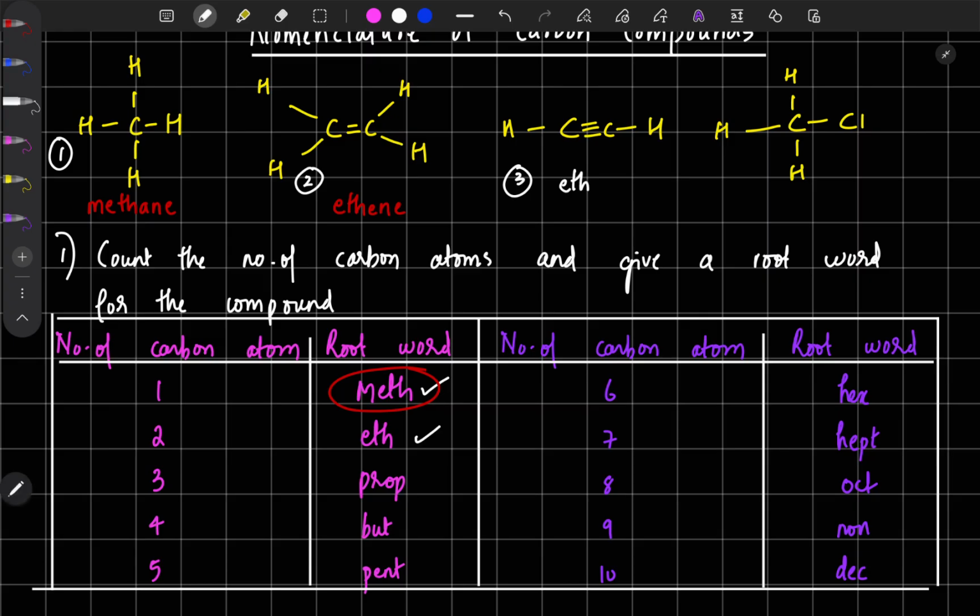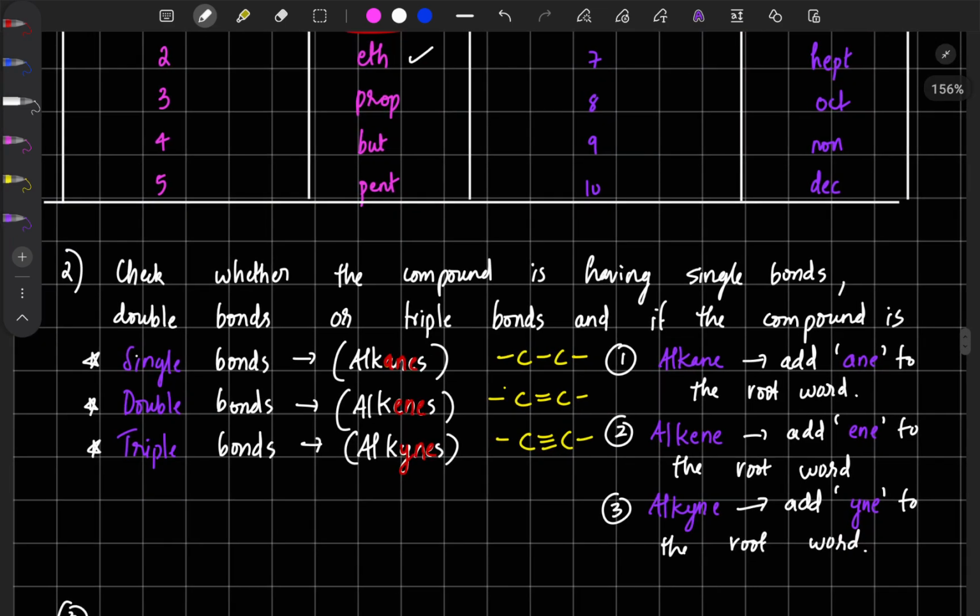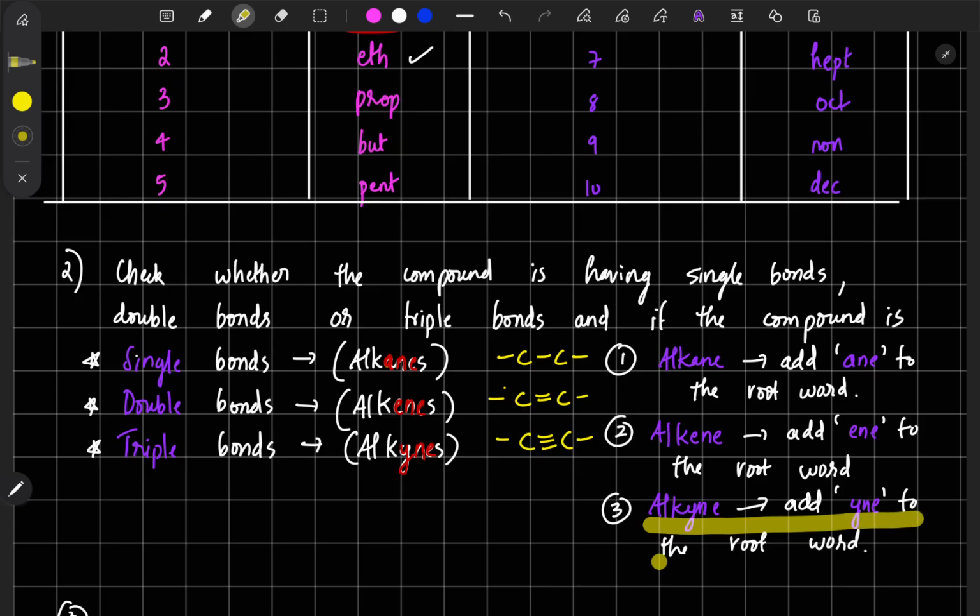Now look at whether our compound is having single bond, double bond or triple bond. Yes, it is having a triple bond. Okay, so if it is having triple bond, what is the name we need to give? What is the word we need to add? We need to add yne to the root word.